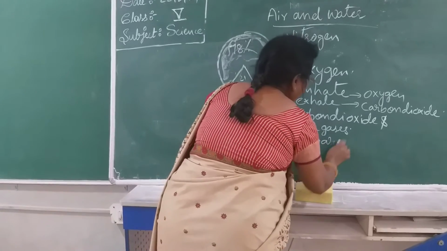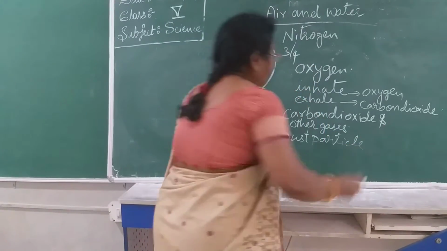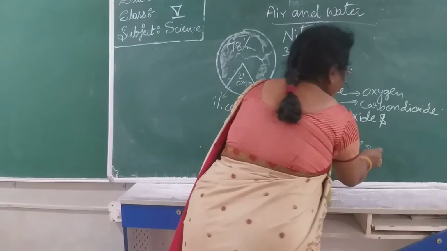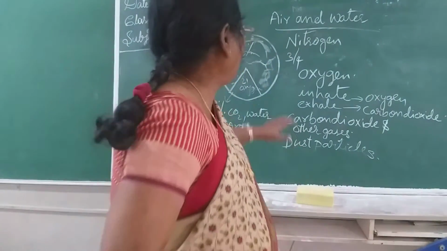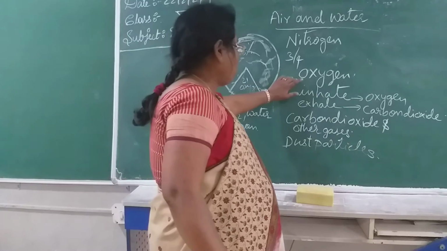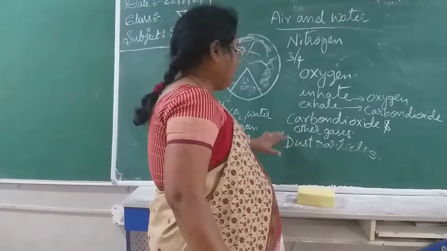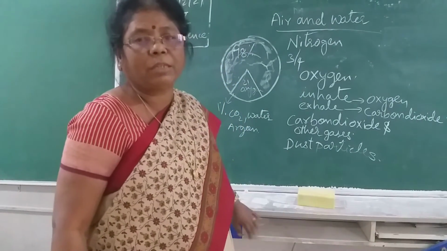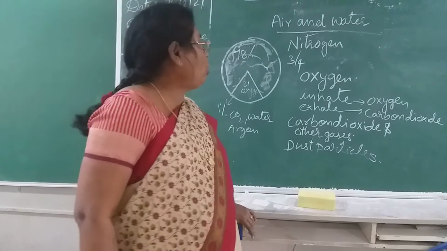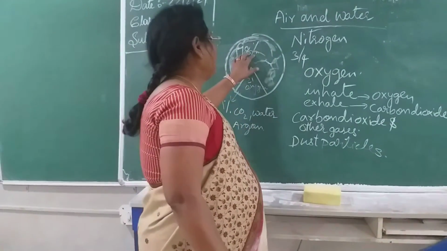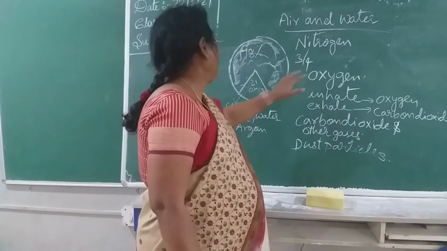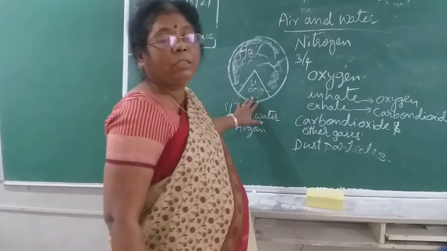Even dust particles are present in the air. So you have seen this. These are the components of air: nitrogen, oxygen, carbon dioxide and dust particles. So the major portion of the air contains nitrogen, that is 78%, and oxygen is present 21%, isn't it?